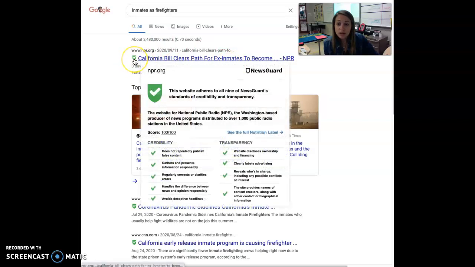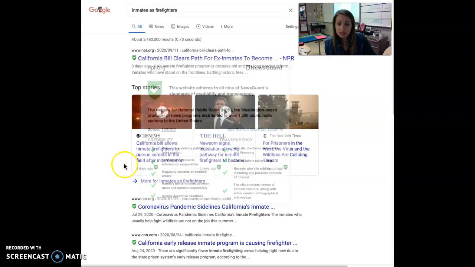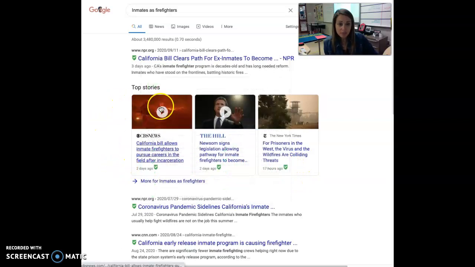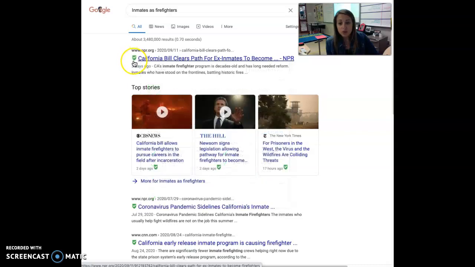You'll notice that there are little green boxes on these things. In your assignment on Schoology, it tells you to sign up for something called News Guardian, and there's a code on there. So go and sign up for that, and then it will bring up these little boxes when you go to search for your news thing.